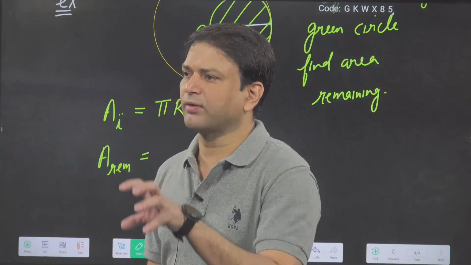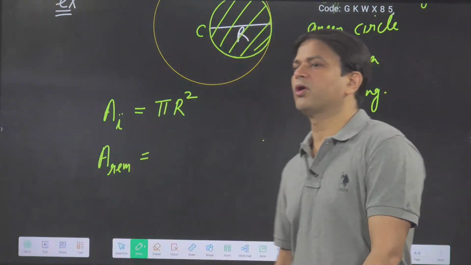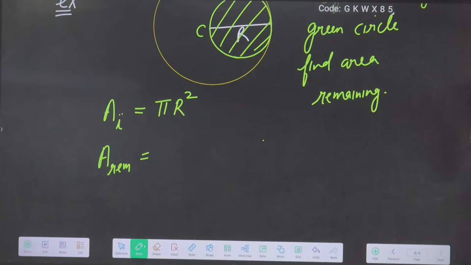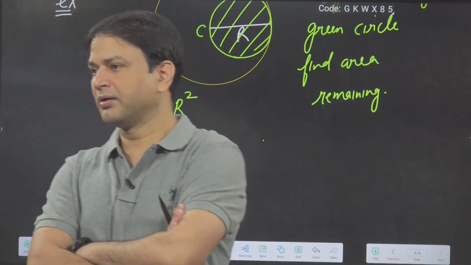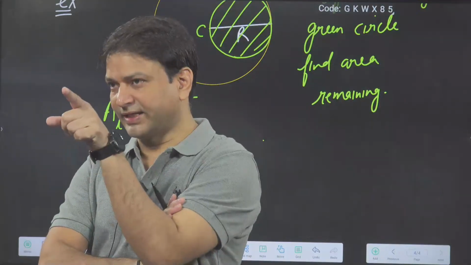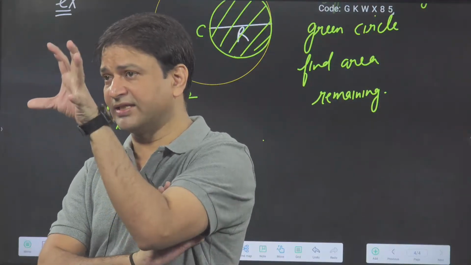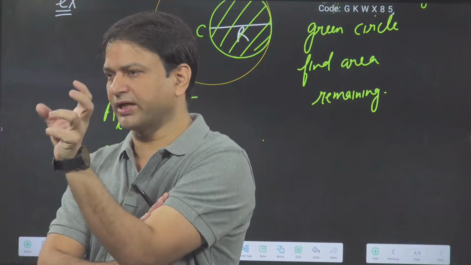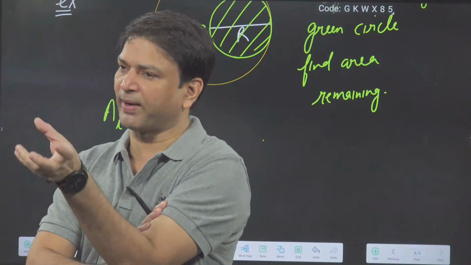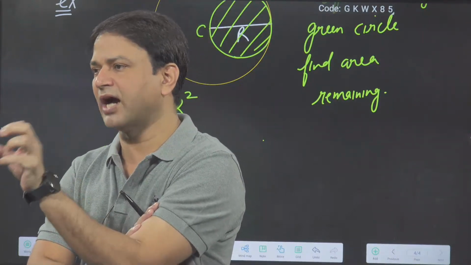What is the radius of the removed circle? You can see the green circle's diameter is R. So the removed circle's diameter is R, so its radius is R by 2.